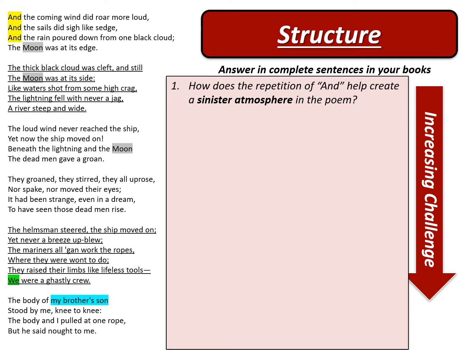And the coming wind did roar more loud, and the sails did sigh like sedge, and the rain poured down from one black cloud. So and, and. How does it create a sinister atmosphere?